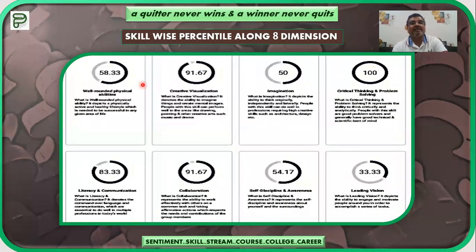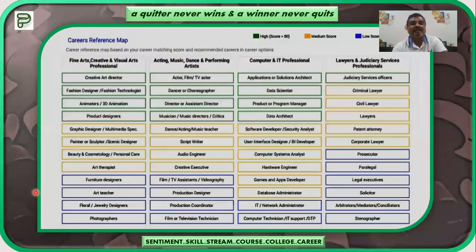Then moving ahead, the skill-wise percentile along the 8 dimensions. As far as the skill is concerned, I told you that there will be 8 different skills estimated. So suppose the physical abilities, well-rounded physical ability, it is lower, 58.33. Similarly, the creative visualization, it is 91.67, higher. Moreover, imagination is on the lower side. Then critical thinking and problem solving, again it is 100, as we have seen in the report earlier also. That is how the summary has been given in that slide.